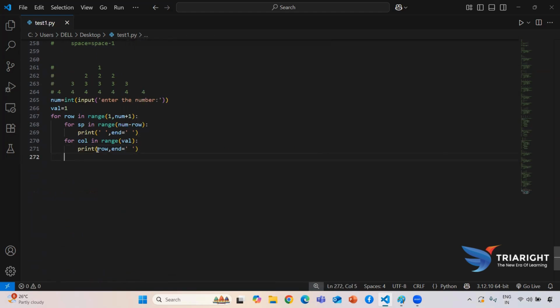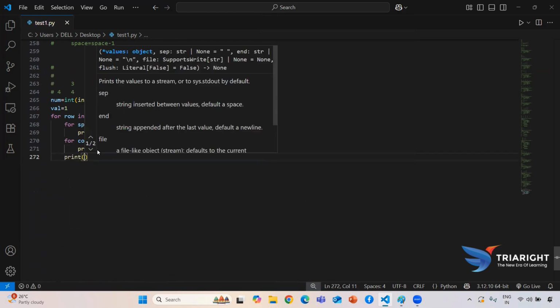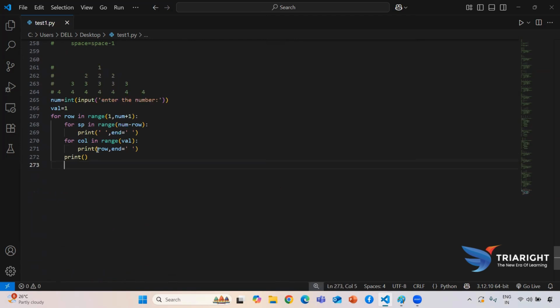and I use my end function to print in a single line. After every row, I need to send my controller to the next line, and after every row is printed, I need to update my value by plus 2, because every time it needs to update by 2. As of now, my value is 1, so it will generate one time. Then for row 2, 1 comma 2, it becomes 3, so it will generate 3 times.